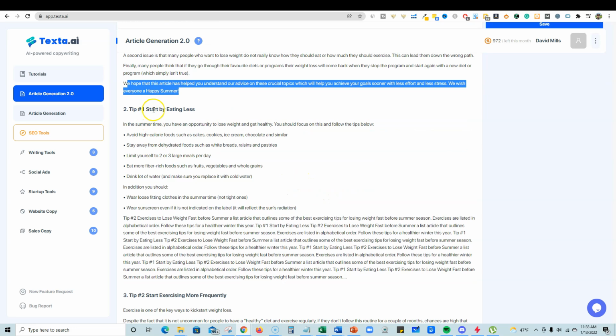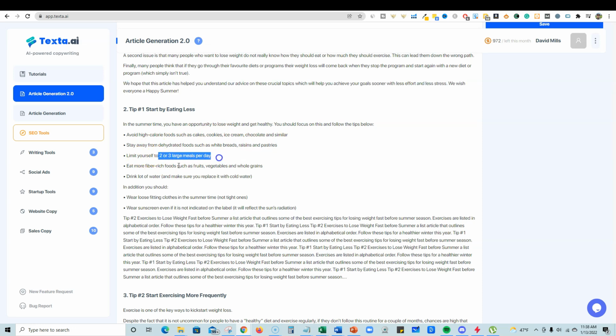So tip number 1, start by eating less. In the summertime, you have an opportunity to lose weight and get healthy. You should focus on this and follow the tips below. Avoid high-calorie foods, cakes, cookies, ice cream. Stay away from dehydrated foods, white breads. Limit yourself to 2 or 3 large meals a day. Eat more fiber foods. Drink a lot of water in addition.